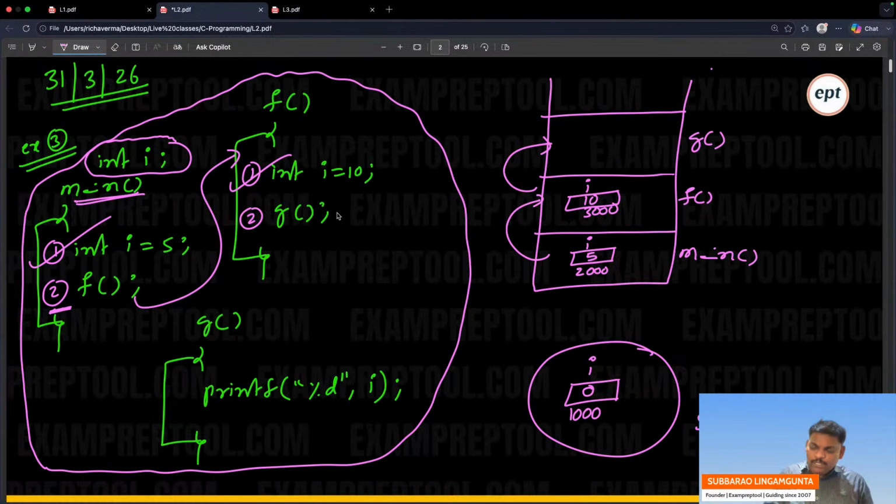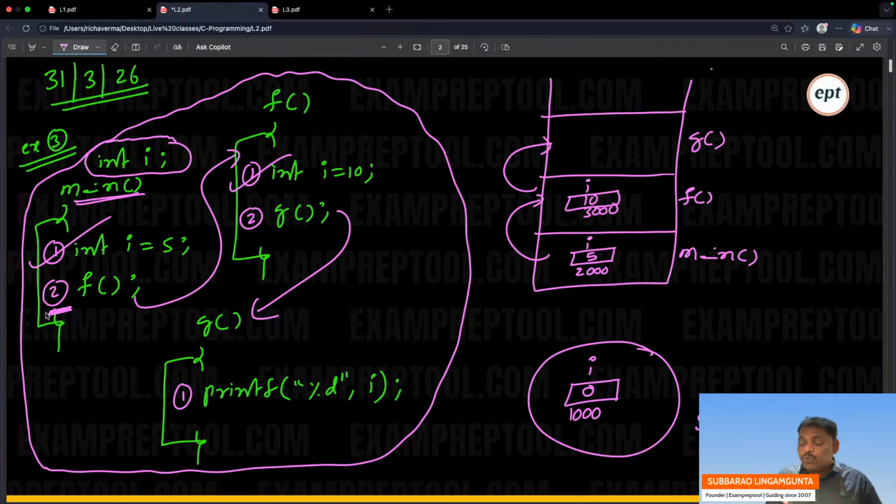Right, G function I came. In the G function, first line. Careful, remember, here second line is not completed. It is waiting in the stack. See, that is the meaning of waiting. If you observe clearly, main function is waiting. Why? In the main, second line is not over. It is waiting. F function also not over. See, it is still there in the stack.